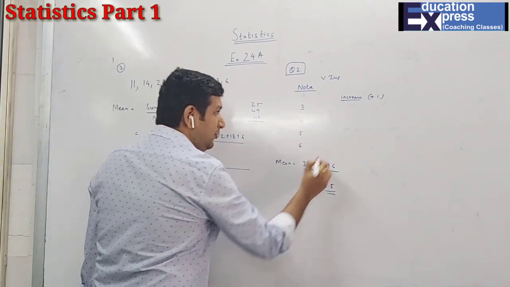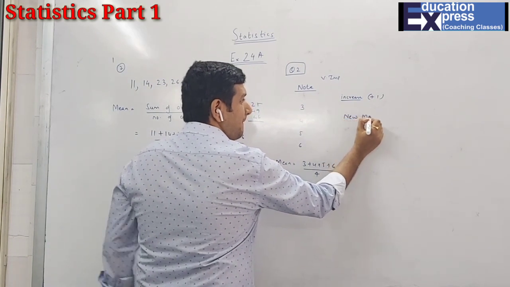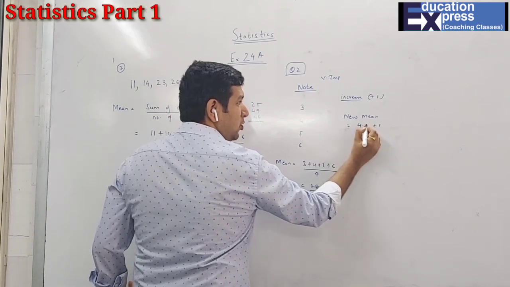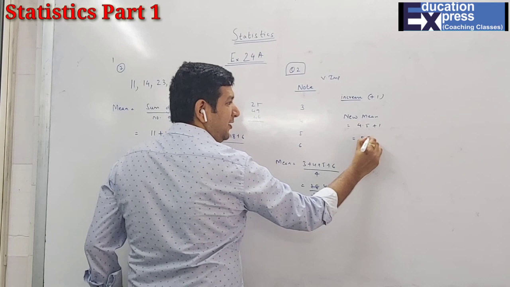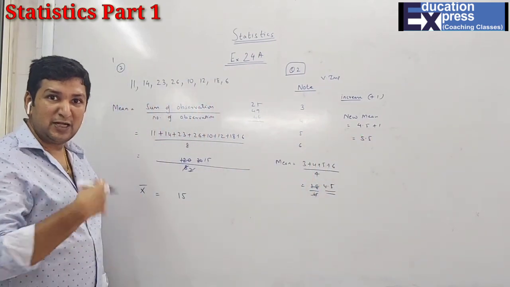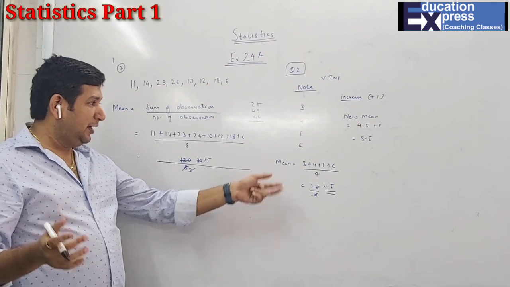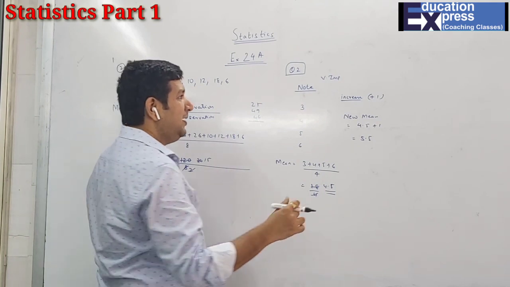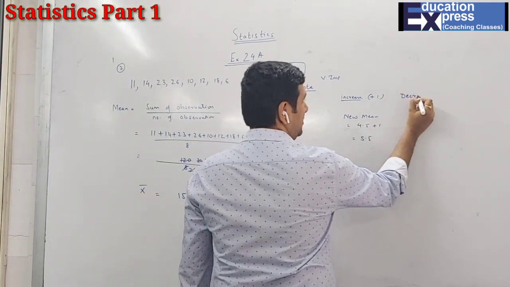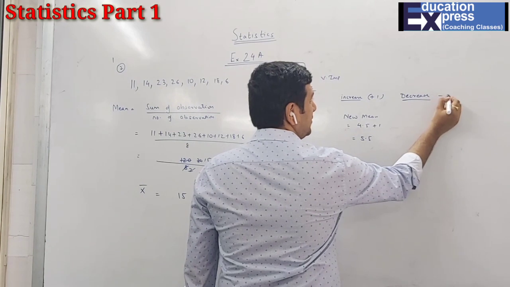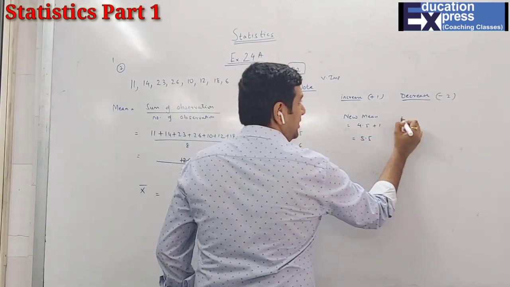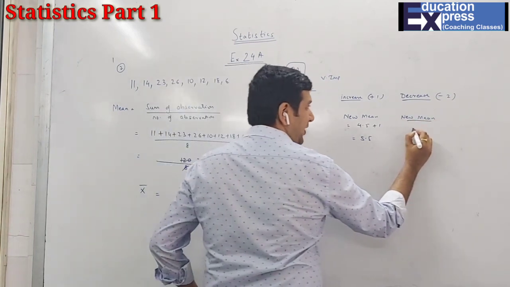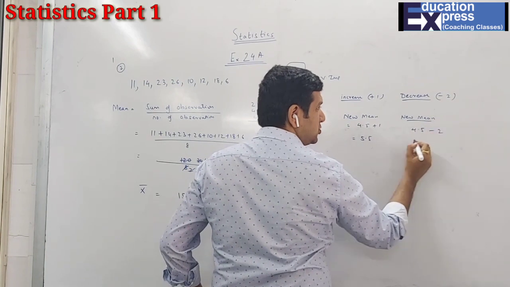So now the new mean will be simply 4.5 plus 1. That is the original mean plus 1. 5.5 is your answer. That means instead of adding all the things again and calculating the mean, the only thing you can do is simply add to the original mean. Same way, in case they ask me to decrease each observation by 2, simple, then the new mean will be, obviously, you take the original mean, that is 4.5, and decrease it by 2, that is 2.5.